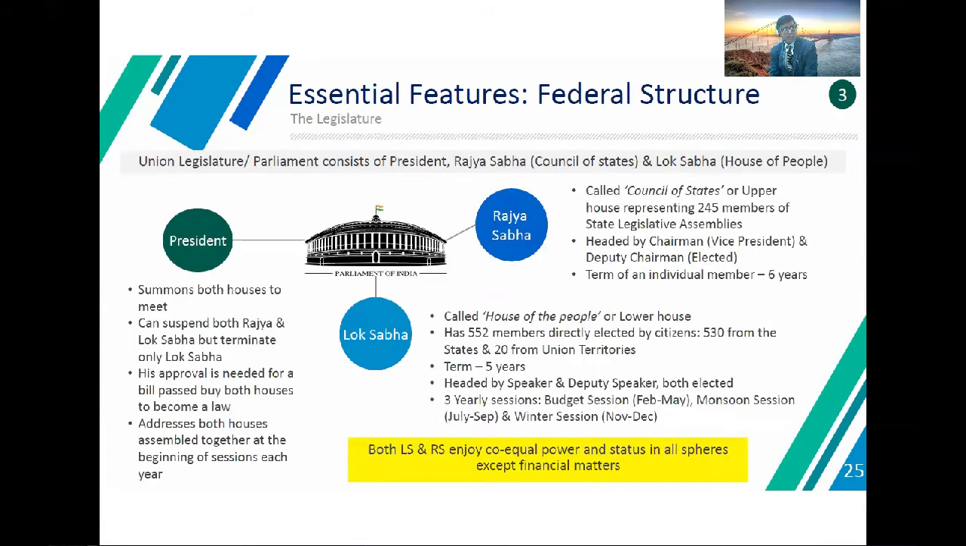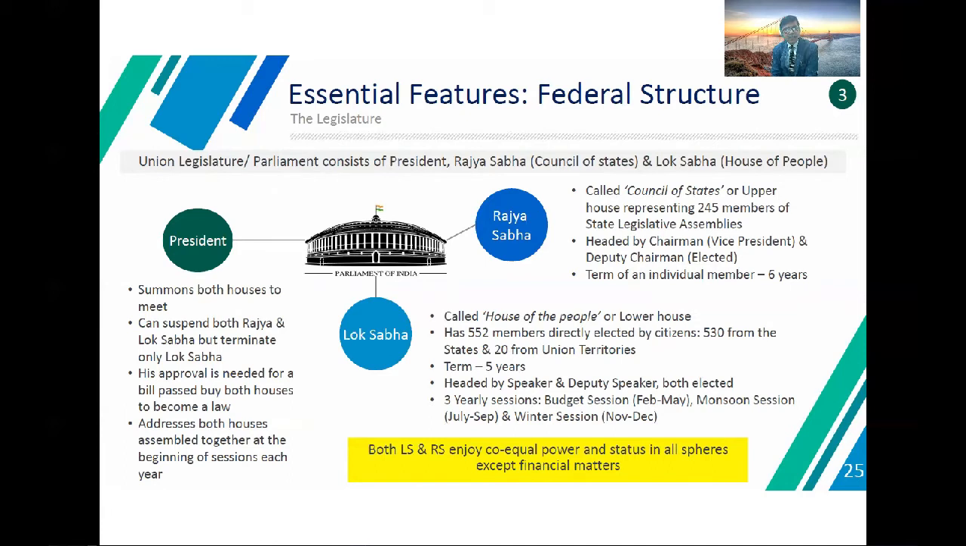So, in the case of the President, Lok Sabha and Rajya Sabha: the President is authorized to summon both houses to meet, can suspend both Rajya Sabha and Lok Sabha, but can terminate only the Lok Sabha. His approval is needed for a bill passed by both houses to become a law. He addresses both houses assembled together at the beginning of the session each year.